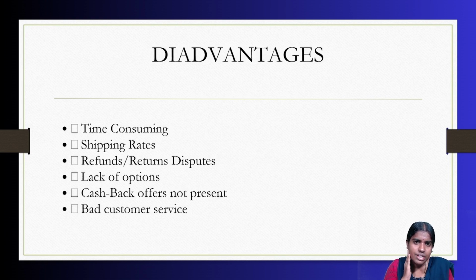So what are the disadvantages of my existing system? It is going to be a time consuming process and has high shipping rates. Clear with this? So when you consider the existing system, all these are the disadvantages. It's a time consuming process. So what is the sequence of activities? Whenever a customer goes, he picks up some products, he needs to select the products, he needs to make the payment, and then he gets the products.